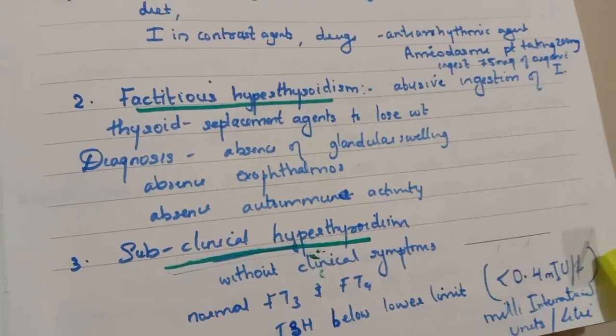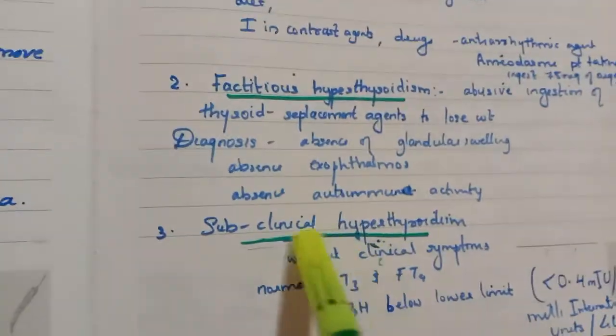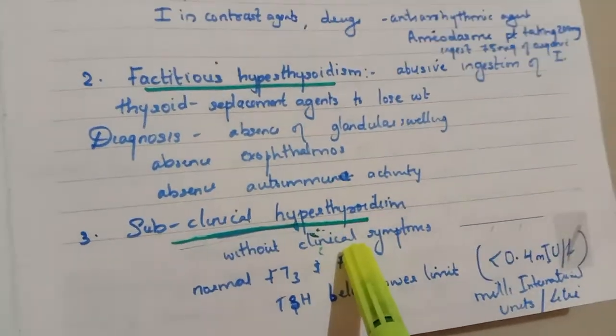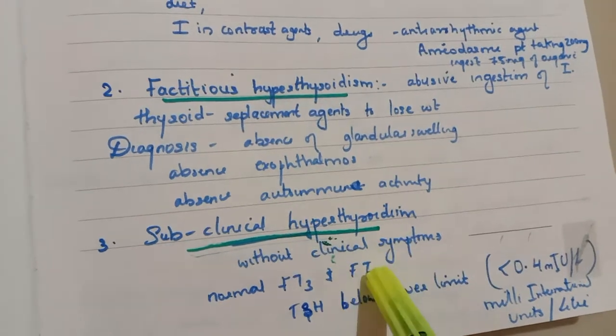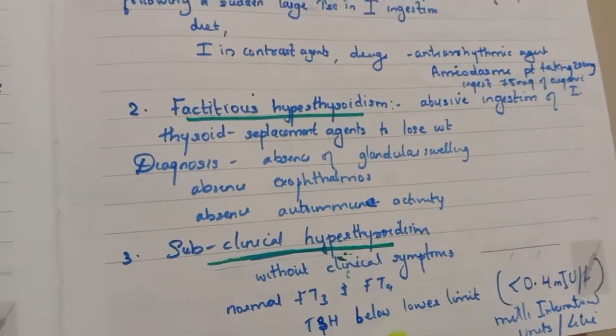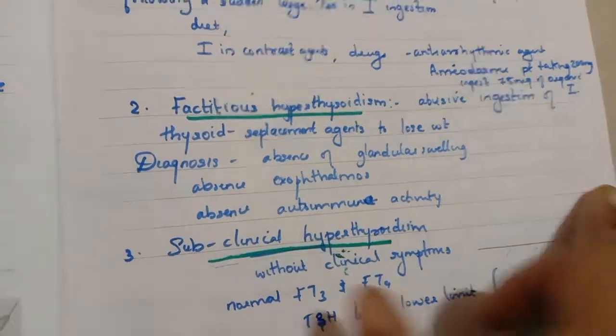So this is what we call subclinical hyperthyroidism, where there are no clinical symptoms, but the patient has TSH below the lower limit.